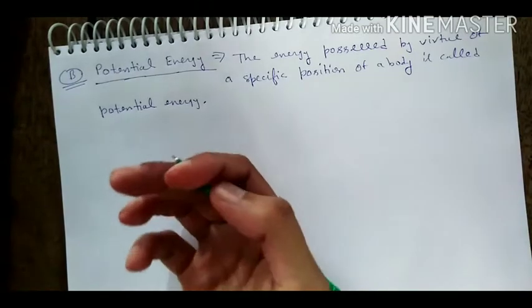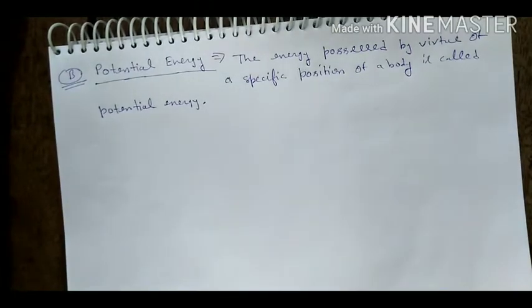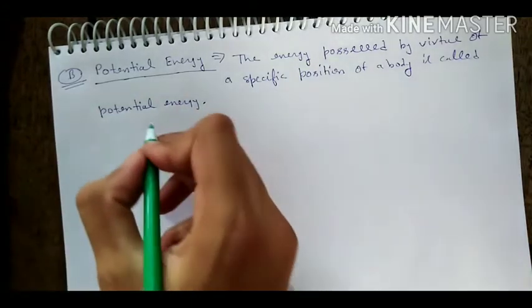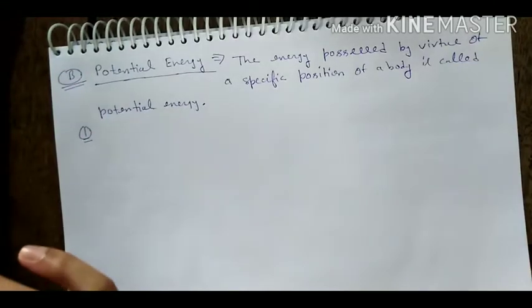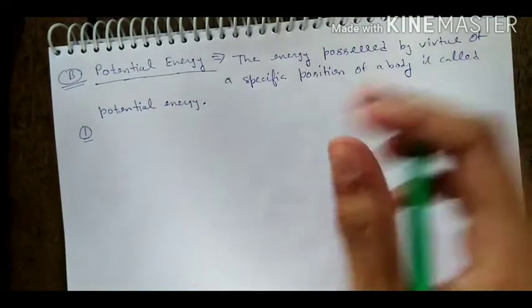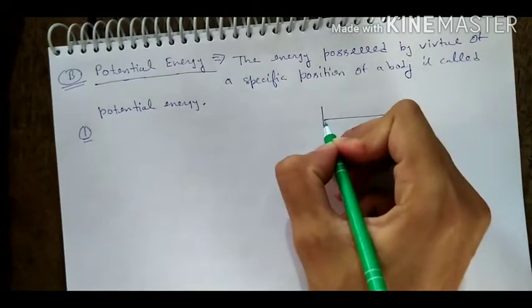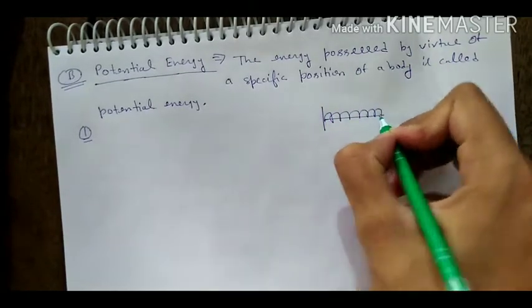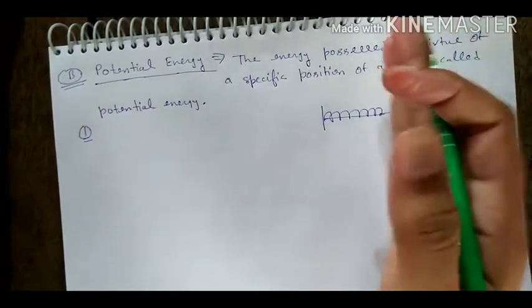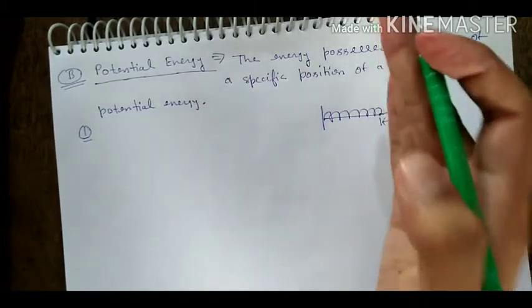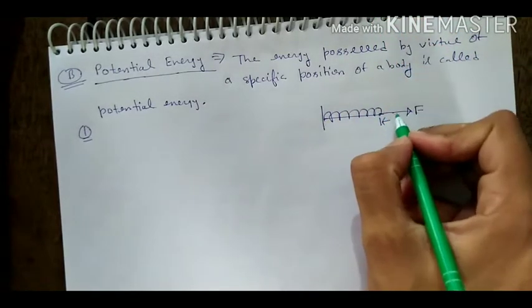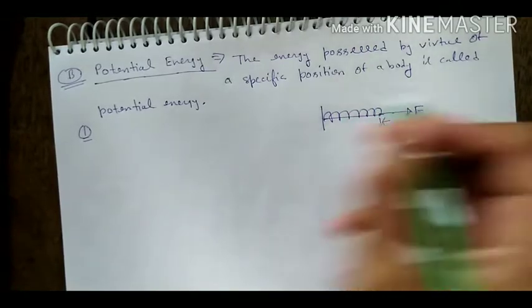There are two types of potential energy. One is gravitational potential energy and the other is elastic potential energy. Before we study these, we will see some examples of potential energy. Our first example is a stretched spring. You have seen a stretched spring. Suppose you have a spring like this and you are applying a force F. When you apply a force F, it changes its position. The gain in energy in this spring is called the potential energy.